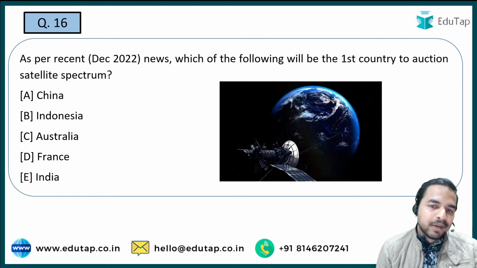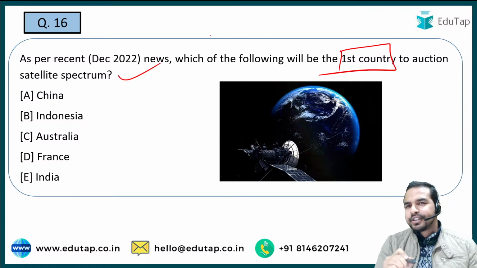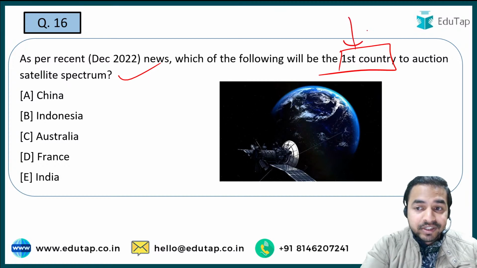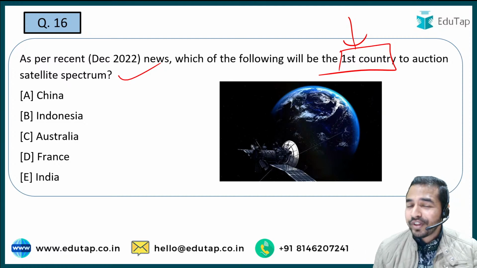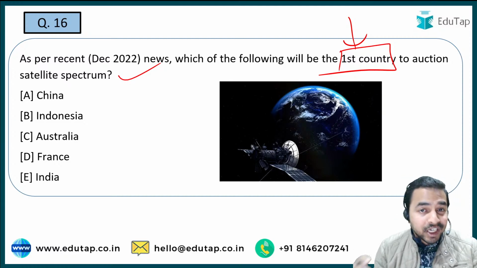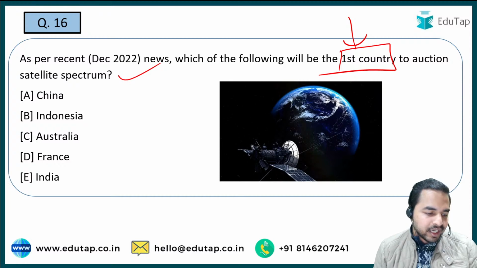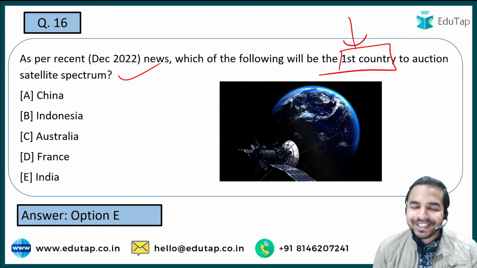So here you are required to tell me the first country which is going to auction the satellite spectrum. This is a very easy answer, guys. See, whenever such kind of things happen, the first country, India's first, world's largest, world's smallest, world's tallest, these kind of things always attract the attention of the examiner, and such questions we always see in the exam. Now when I talk about the right answer, Himalayan rider is saying it is option A, that is China, and Nilesh is saying it is option E, that is India. Absolutely right. Benisha, Shashwat, Nilesh, everyone has given the right answer. That is option E, that is India.